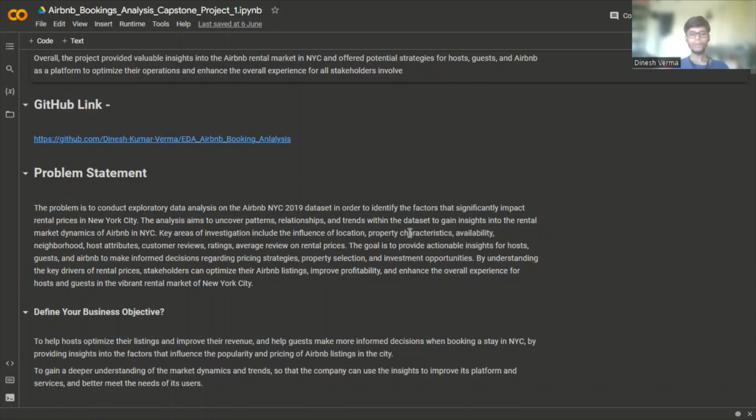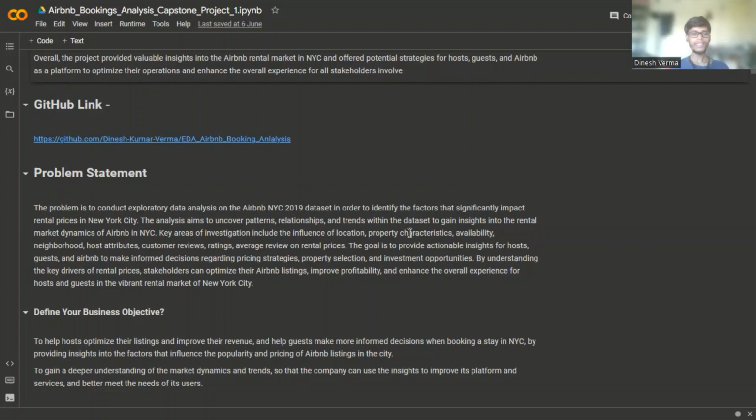Key areas of investigation include the influence of location, property characteristics, availability, neighborhood, host attributes, customer reviews, ratings, and average reviews on rental prices. The goal is to provide actionable insights for hosts, guests, and Airbnb to make informed decisions regarding pricing strategies, property selections, and investment opportunities.